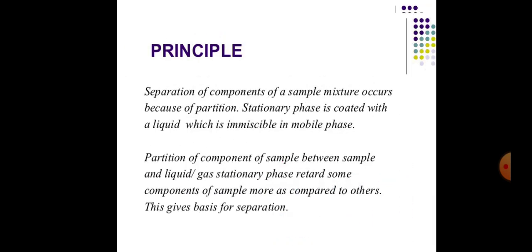Principle of adsorption chromatography. Separation of the components of a sample mixture occurs because of partition. The stationary phase is coated with a liquid which is immiscible in the mobile phase. Partition of a component of a sample between the mobile phase and the liquid stationary phase retards some components of a sample more as compared to others. This gives the basis of separation.